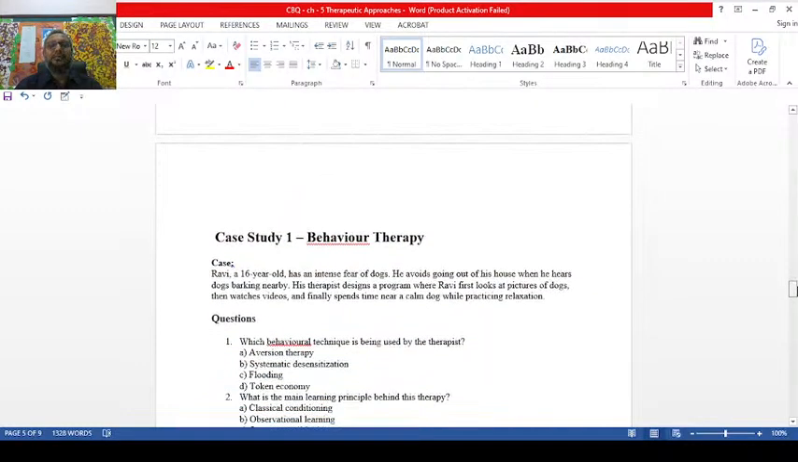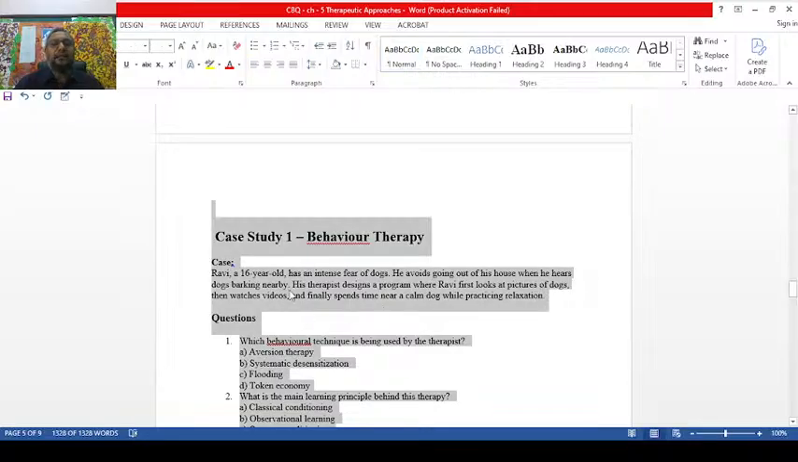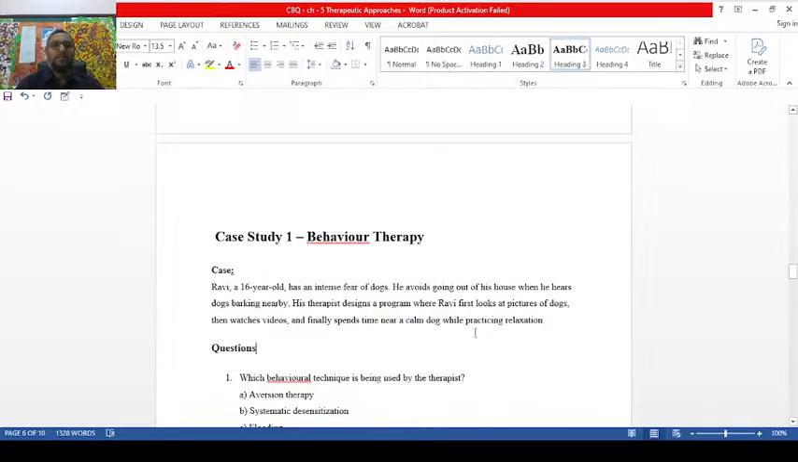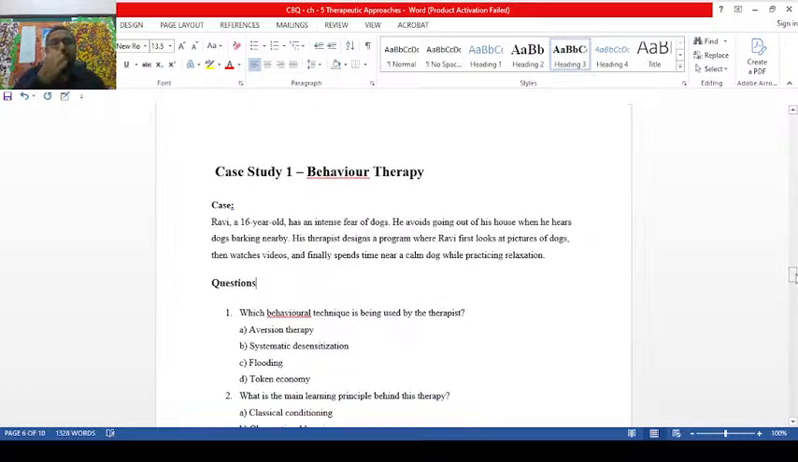Now let's go to the case study based questions. Let us understand what exactly the case study is. I kept 3 questions for you for your understanding purpose, like an MCQ platform, but as CBSE says, you can make it a 1 mark question, no MCQ will be there, 1 mark question and 2 mark.